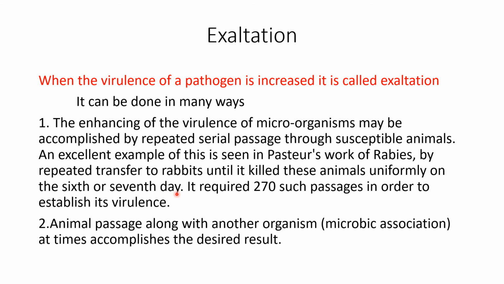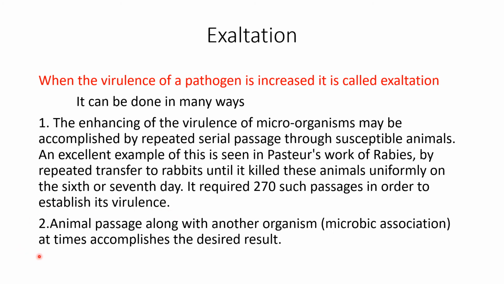In fact, not just 4 or 5 passages; he did about 270 such passages from one rabbit to another to enhance the virulence of the rabies virus. So this is one classical example of how to do exaltation.